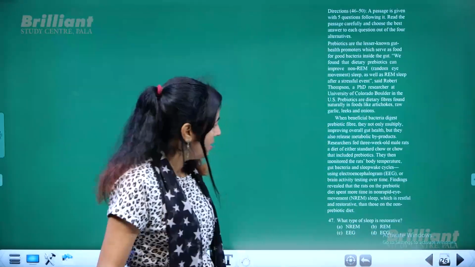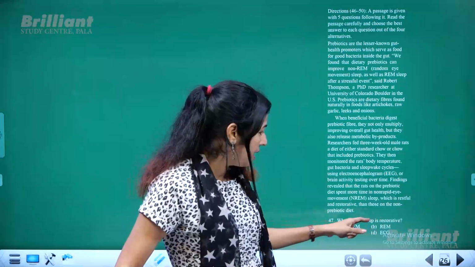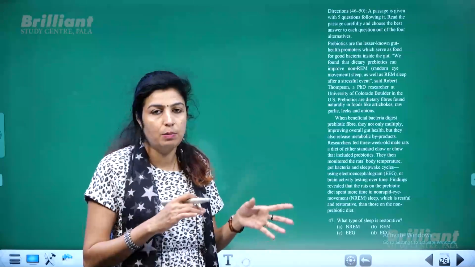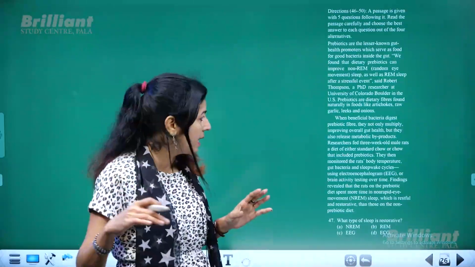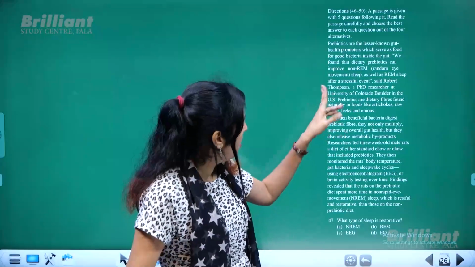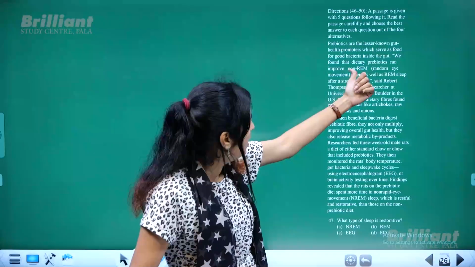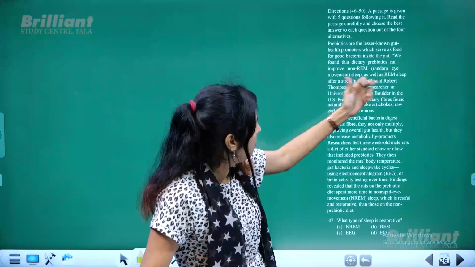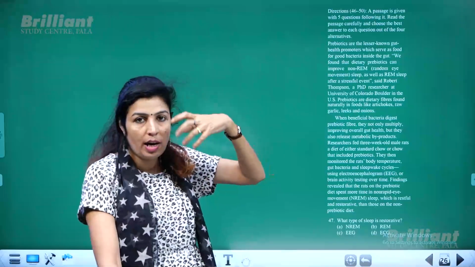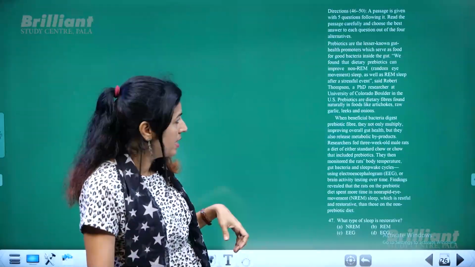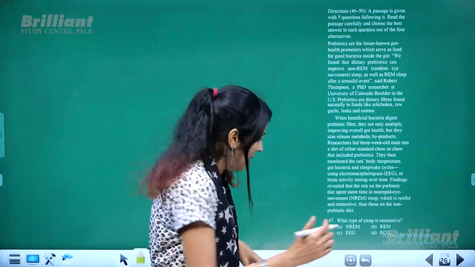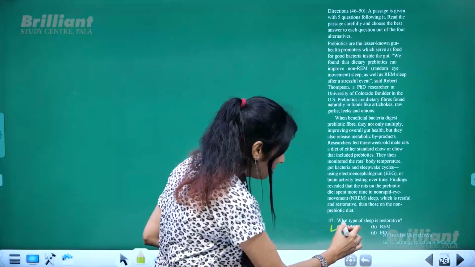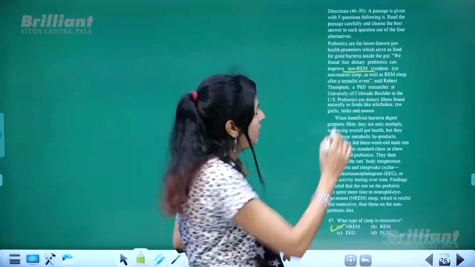Then next again, what type of sleep is restorative? Restorative means without being disturbed, or you have a very sound sleep. So that is given in the bracket. It seems we found that dietary prebiotics can improve non-REM, rapid eye movement, means without even moving your eyes, you'll be having a sound sleep. So NREM, non-REM, is the correct option. It's clearly given in the passage.